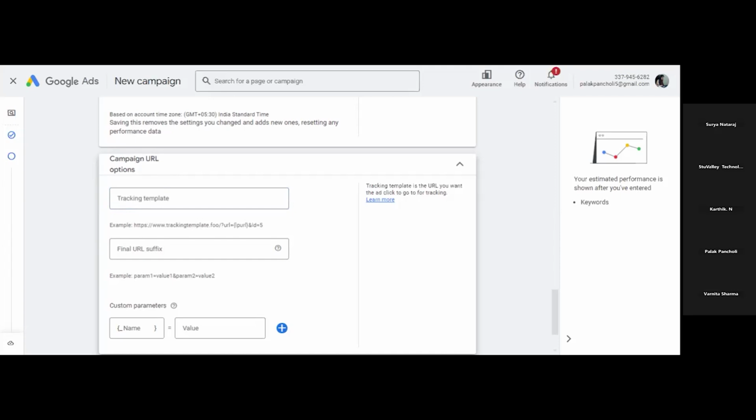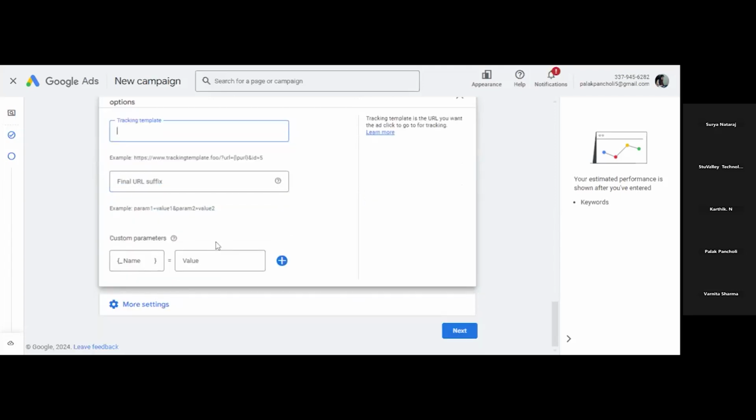Or if you are running different campaigns, okay, so which campaign is getting more conversion, or if you want to track like there are different match types available, or you are running your ad campaign on different types of devices, for example on computer also, on mobile also, and on tablet also, okay, all the three devices. So from which device you are getting more conversion. If you want to track this, for this campaign URL option is there, okay.